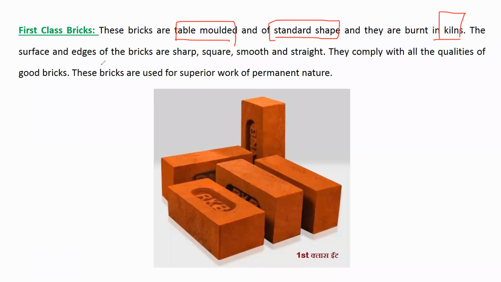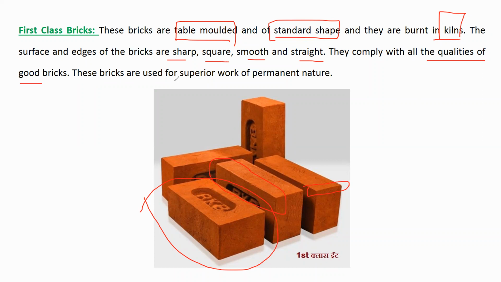The surface and edges of the brick are sharp, square, smooth, and straight. You can see here in the figure, the edges and corners, how sharp they are. Even this line, this corner, see how straight it is. They comply with all the qualities of good bricks.